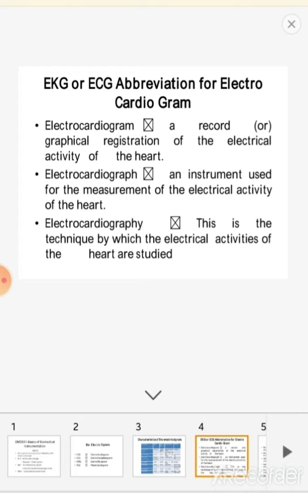Electrocardiograph: this is the instrument used for measuring this electrocardiogram signal, that is the heart signal. Electrocardiography: this is the technology by which the electrical activities of the heart are studied.